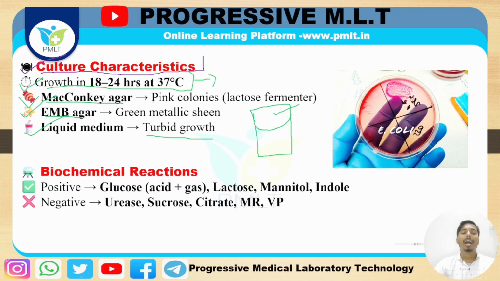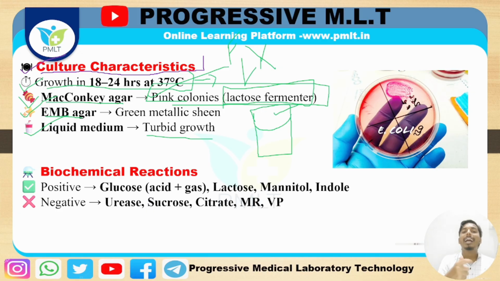See here we are getting the MacConkey agar, because MacConkey agar is one type of differential media. Yes or no? As well as that, we can say that it is also an indicator media, right? So we can easily detect whether lactose fermentation is occurring or not. But in the case of Escherichia coli, lactose fermentation should occur. So we have already understood the cultural characteristics. You just need to take some basic agar names, and in which agar which kinds of signs or indications occur. Just take a very basic idea.